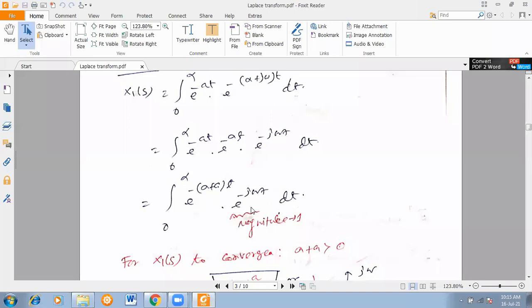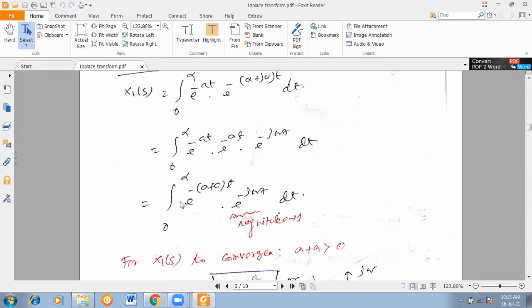That means it is converging. That part, e to the power j omega t, will not disturb at all because it is a constant magnitude of 1. Now you have to think about this term, where it converges. That you have to find out, because the limit is 0 to infinity. So for converging this signal, sigma plus a should always be greater than 0. That means sigma plus a should always be positive. Listen carefully.